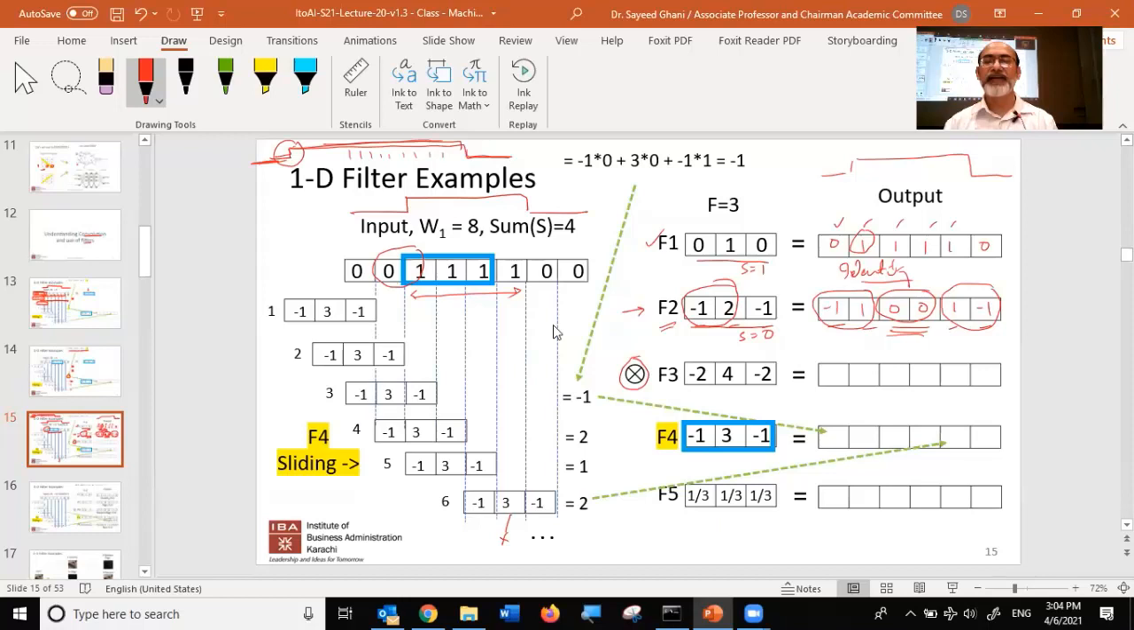Now let's take a look at a slightly modified version of this. So this is -2, 4, -2. What is the sum over here?